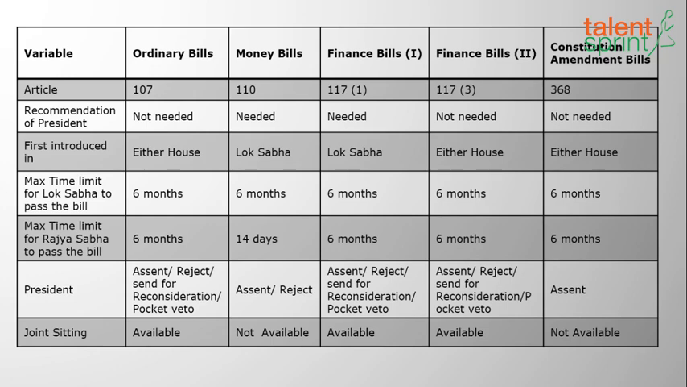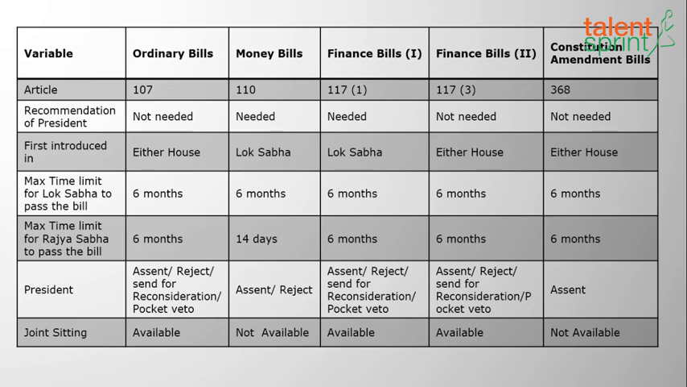Coming to the maximum time limit for Lok Sabha to pass a bill. Generally for all bills, the maximum time limit for Lok Sabha is 6 months. We have already seen the sessions of Parliament. Between two sessions of Parliament, the maximum time gap should not exceed 6 months. That's why the maximum time for a bill in Lok Sabha is 6 months. Coming to the Rajya Sabha maximum time limit, it is 6 months for all the bills except the money bill, because the budget is a money bill.